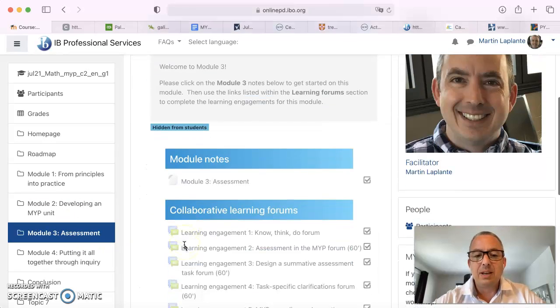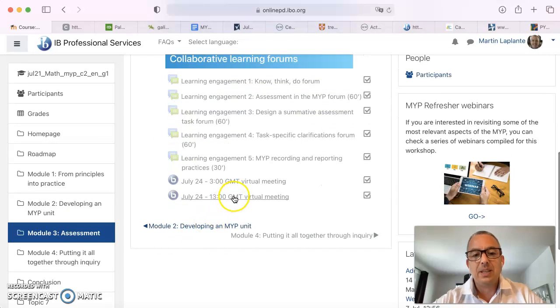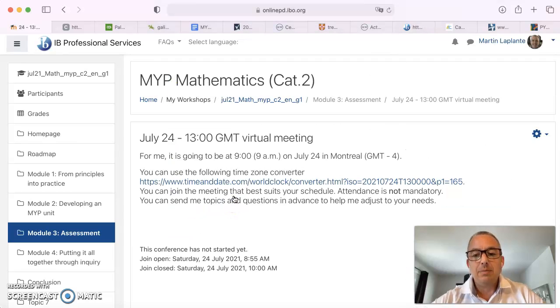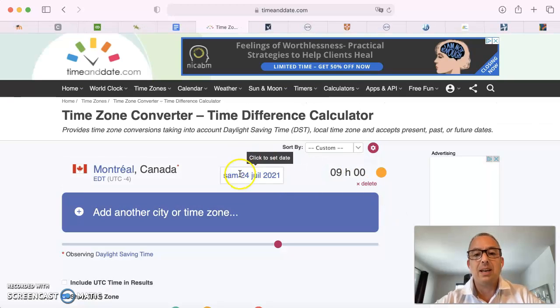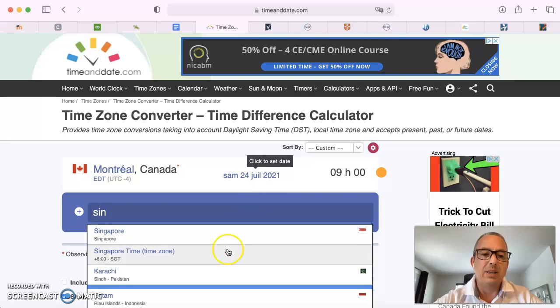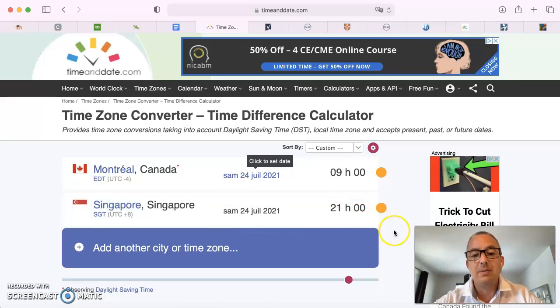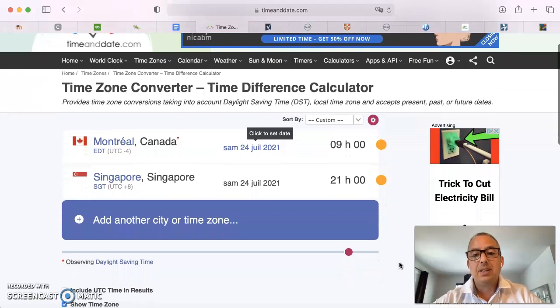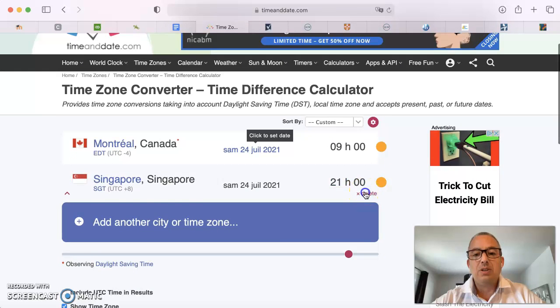The second meeting time option is here at 1 p.m., if I may say, for Greenwich Meridian time. But here for me it's going to be at 9 in the morning on July 24th. Once again, I've put in a link for the time zone converter, and then you'll see that it's already set up for July 24th at 9. And once again, if you were to be in Singapore, then it would be at 9 o'clock. So you really choose.